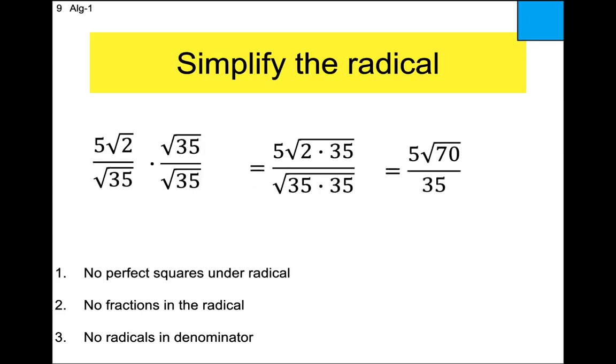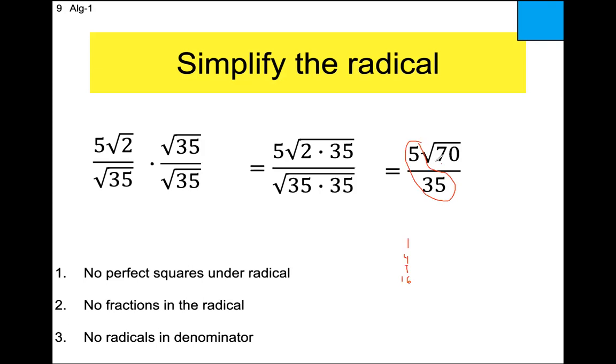Ooh, 70. Once again, when you're stuck with these problems, you have to have a good handle of box number 1. Are there any perfect squares in 70? Well, I don't need to consider one. I'm showing you the answer, dang it. All right. 1, 4, 9, 16, 25. 25 goes into 75, but not 70. 36 goes into 72, not 70. 49, 64. No, none of those do. But maybe you didn't see it. I did show you the answer.